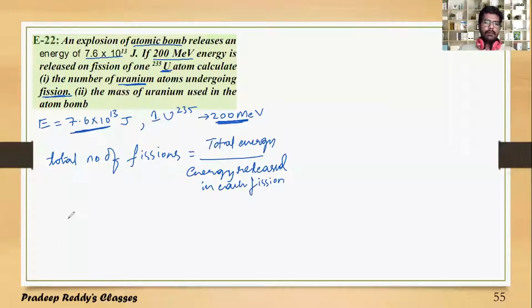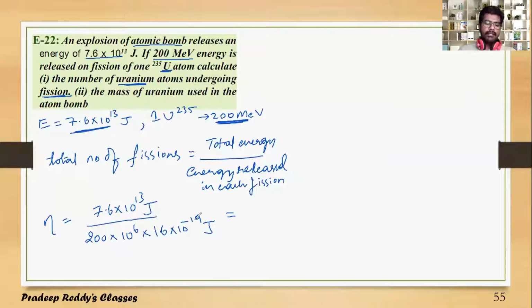So the total number of fissions can be written as 7.6 into 10 power 13 joule divided by the energy released in each fission reaction, which is 200 MeV. 200 into 10 power 6 into 1 electron volt, which is 1.6 into 10 power minus 19 joule.